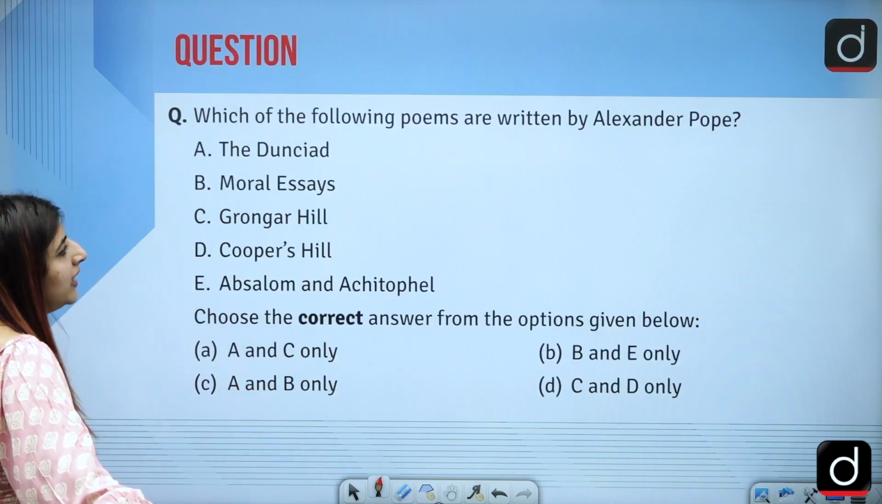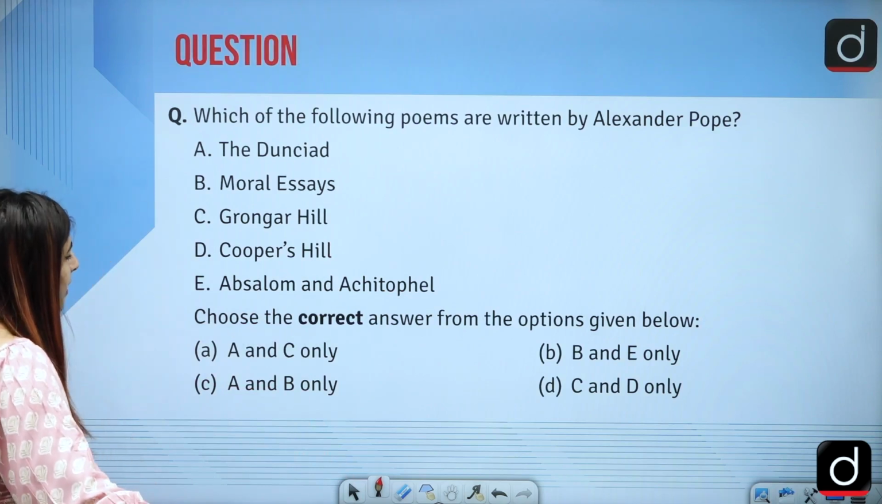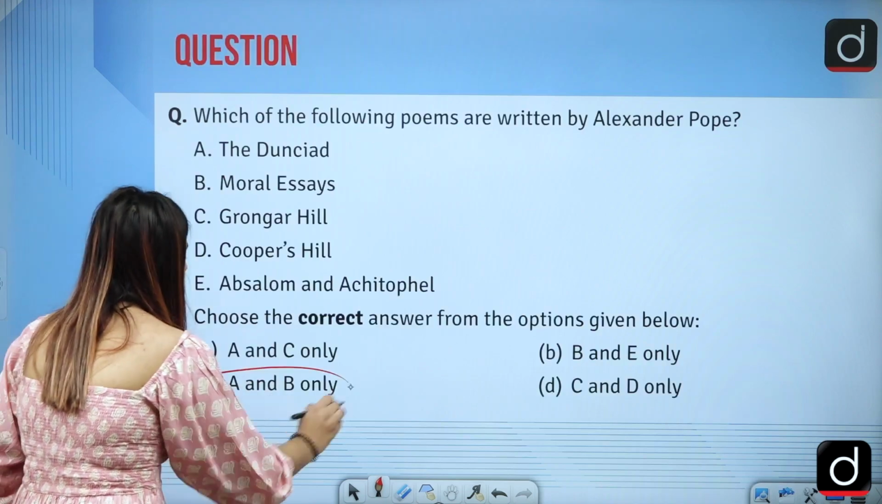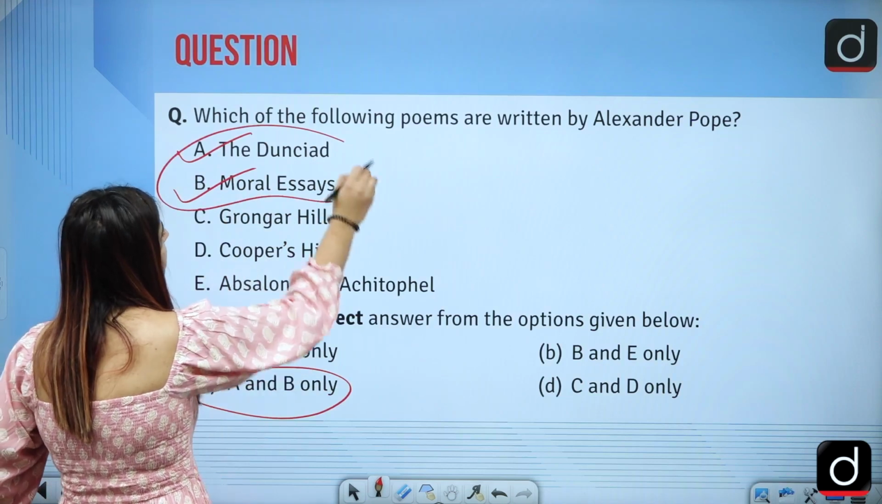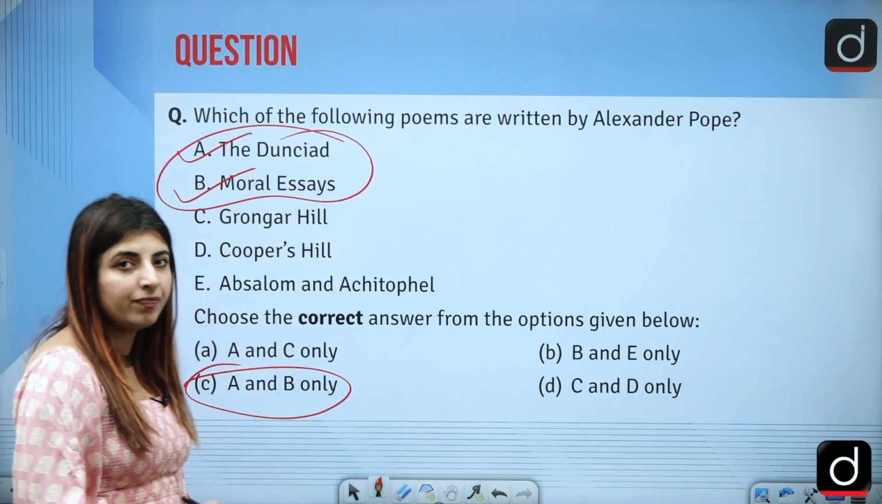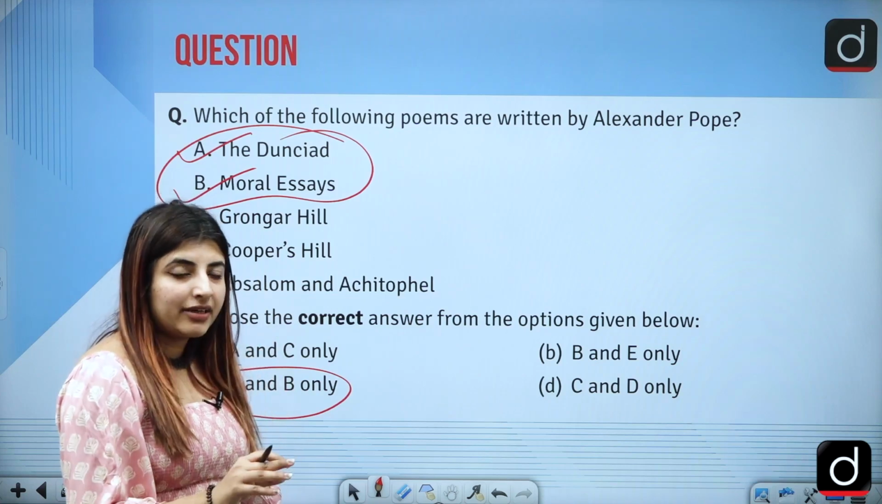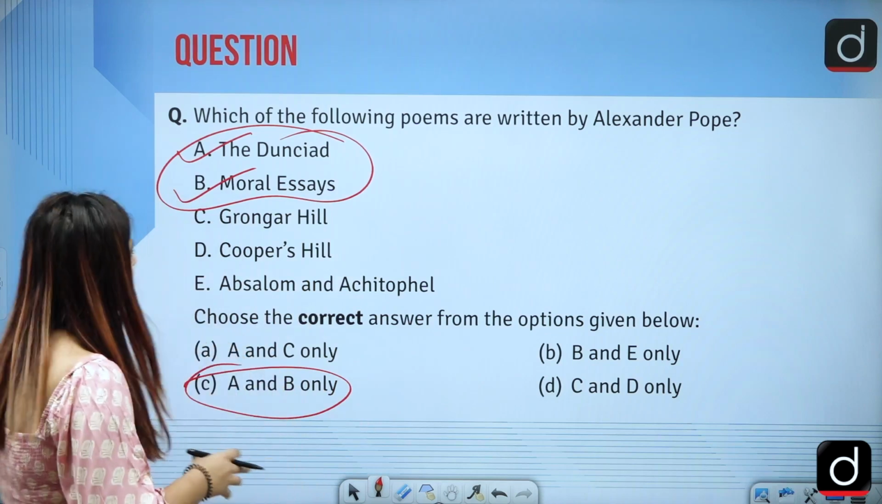Next is, which of the following poems are written by Alexander Pope? The answer to this question is option C, that is, A and B only, that is the Dunciad and the Moral Essays. These were the two poems which were written by whom? Alexander Pope. He is also a really prominent writer. That's why these two works, we will be discussing the facts of these two works in detail a little bit more.